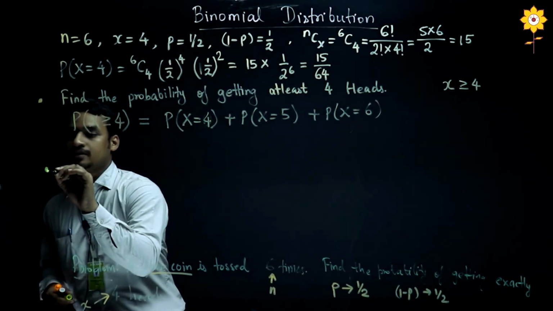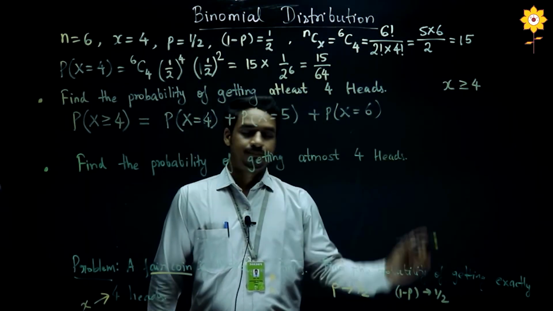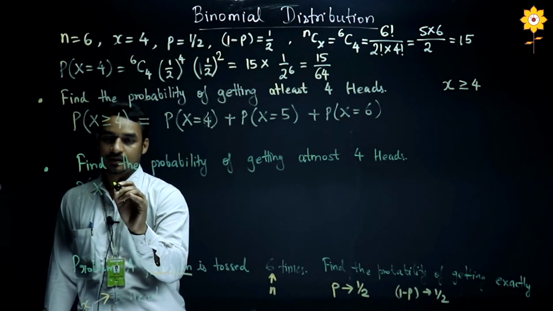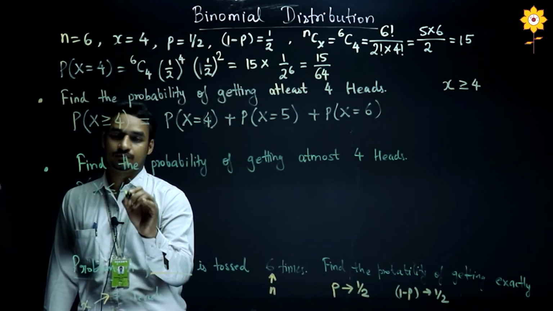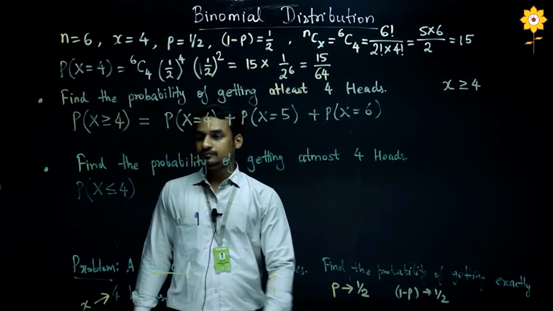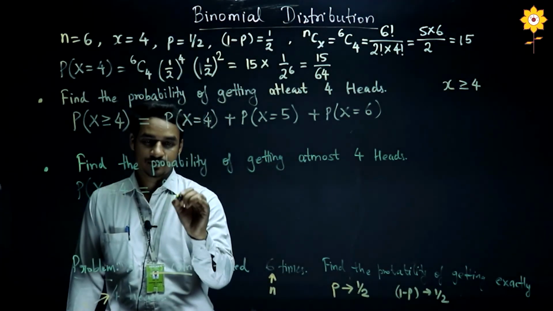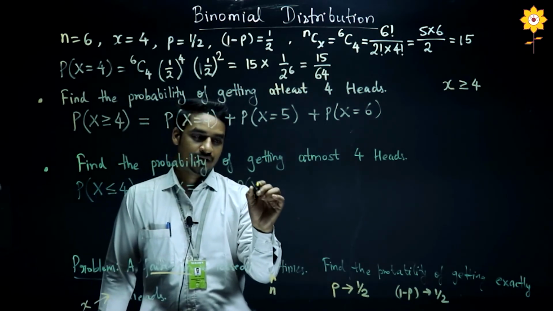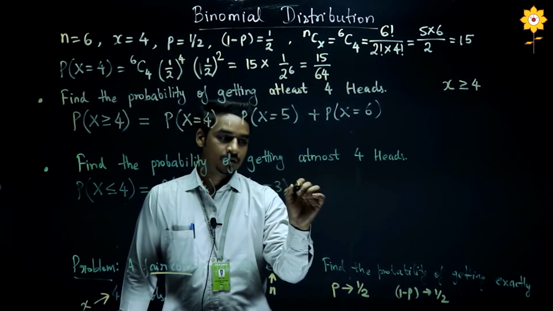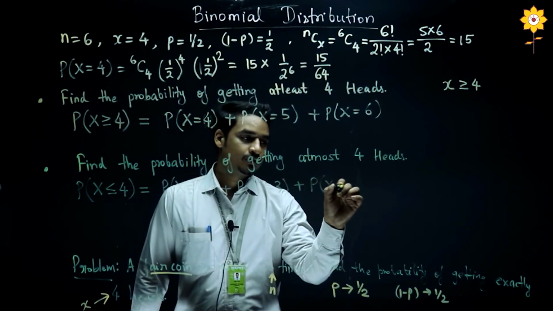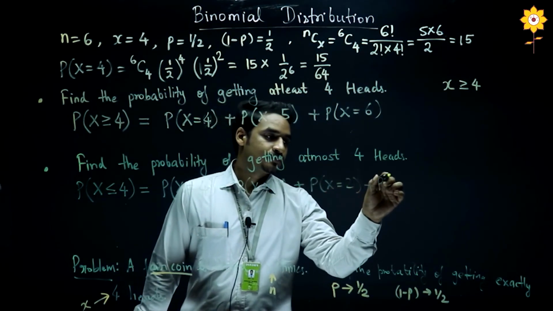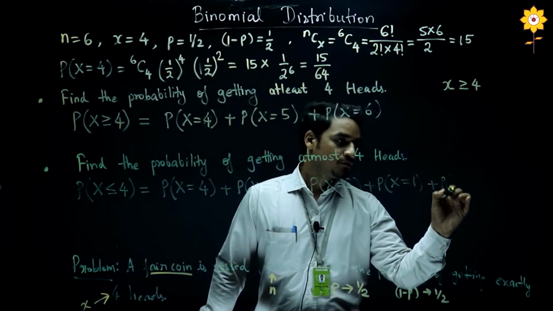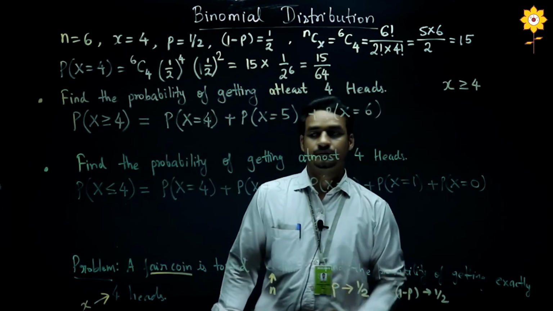So this I want everyone to try. And the next variant is: find the probability of getting at most 4 heads. That means your x is less than or equal to 4, and for less than or equal to you will get P of x is equal to 4 plus P of x is equal to 3 plus P of x is equal to 2 plus P of x is equal to 1, and also P of x is equal to 0.